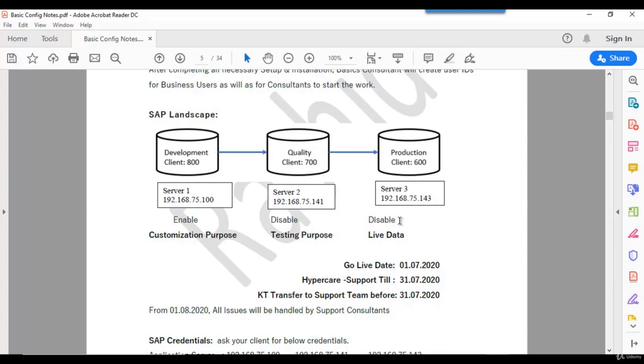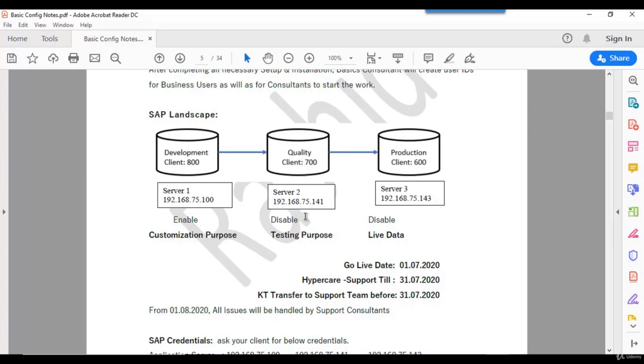Basis consultants in any company will generally disable the customization option. That means this is view only. The consultant cannot make any changes in the background. The same concept applies, disabled for production as well. That is the reason: let us assume I have made one change and moved it to the quality system, and the core team member says it is not meeting their requirement. What do I have to do as a consultant? Again we have to do the changes here, and again move the TR to the quality system. That is the concept here.